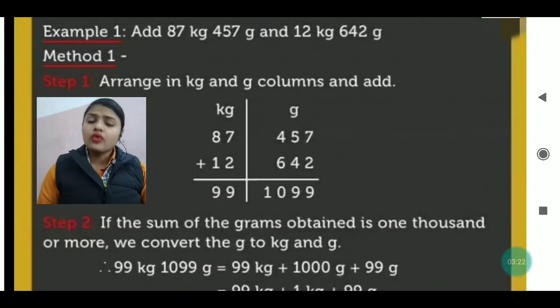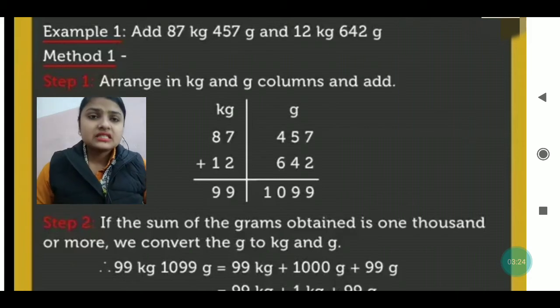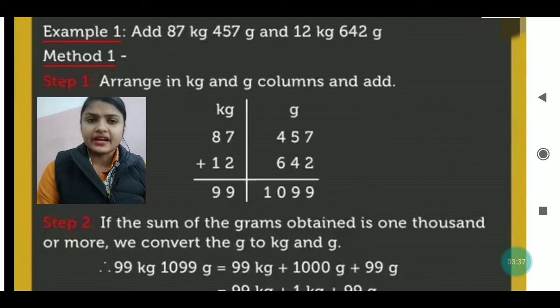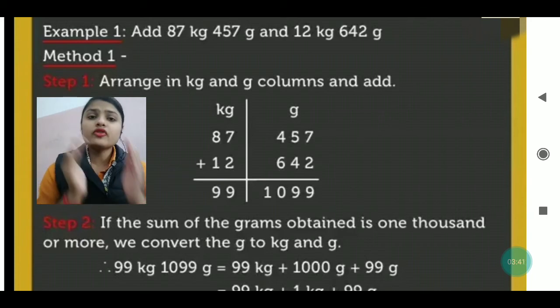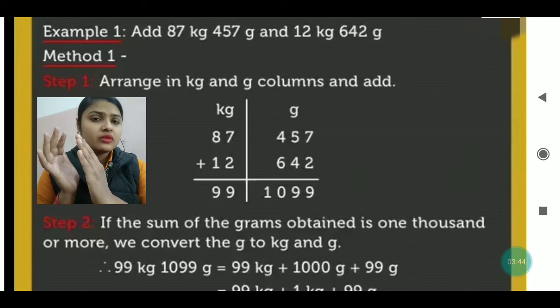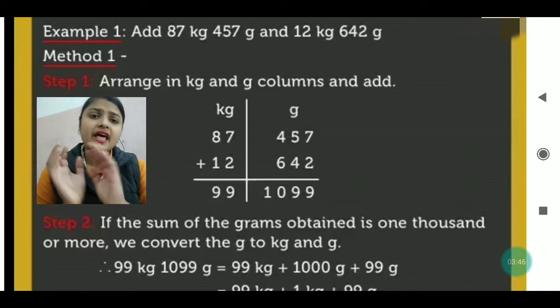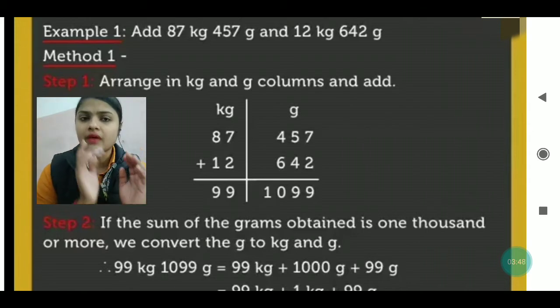We will move step by step, my dear. First, the example question: add 87 kg 457 grams and 12 kg 42 grams. You have to add it. The first step is to arrange in kg and gram columns. You make two columns, and in one column kg is written at the top, and in the other gram is written at the top.